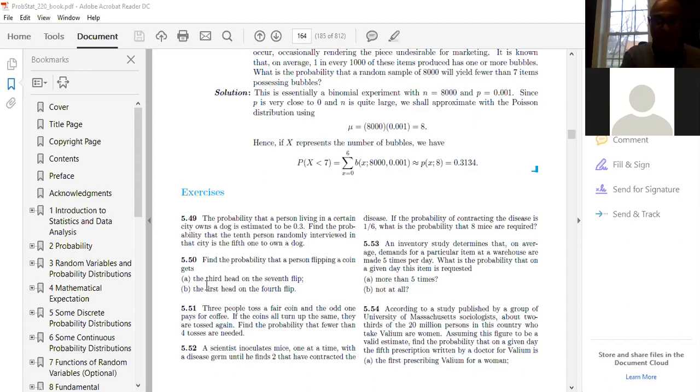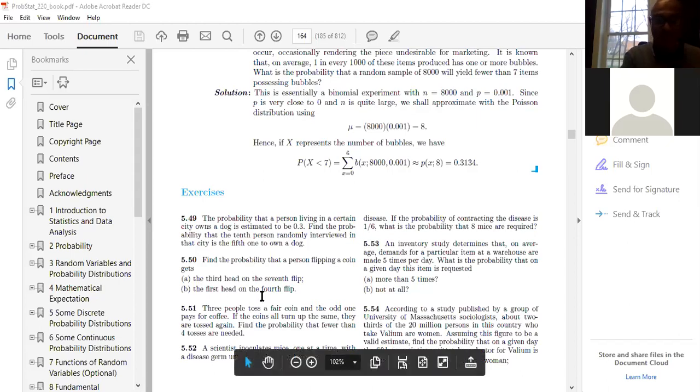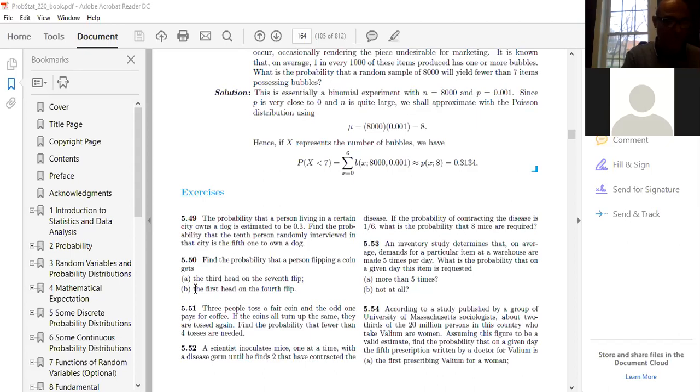So my second part of the problem is the first head on the fourth flip. Here you can use the geometric distribution, because for the first head, your k value is equal to 1. So that's why you can use the geometric distribution. Otherwise, you can work with the negative binomial distribution, both are the same. But whenever k equals 1, usually we go for the geometric distribution. That's what we decided last time.